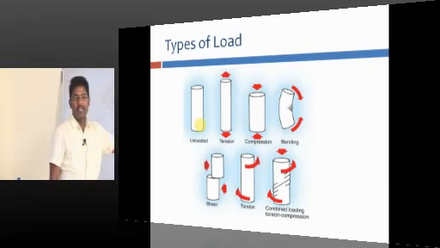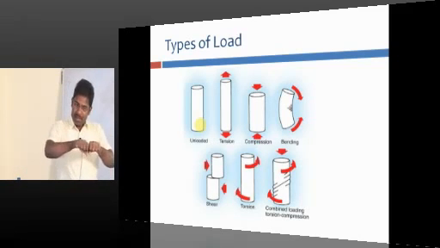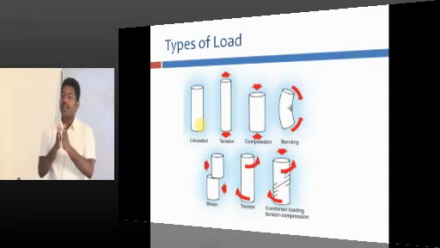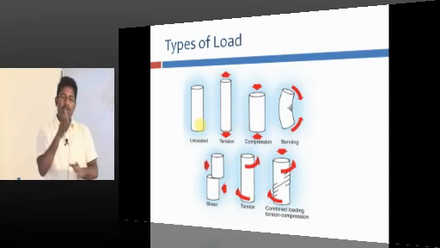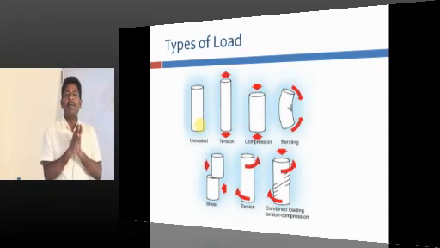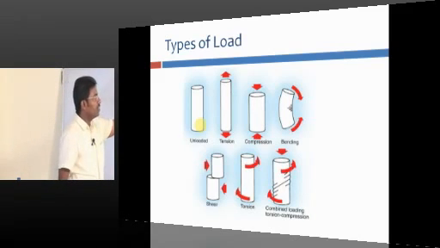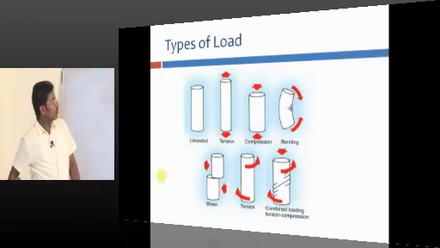A bone can be compressed, it can be distracted, it can be bent, or it can be twisted. Based on the different type of load or force on the bone, it will produce a different type of fracture. This is tension force, this is compression force, and this is bending force.